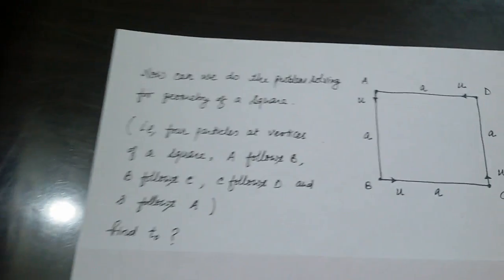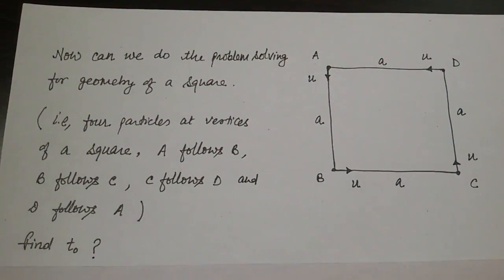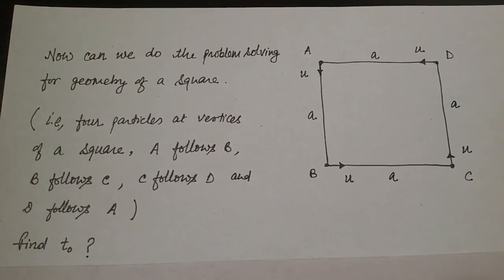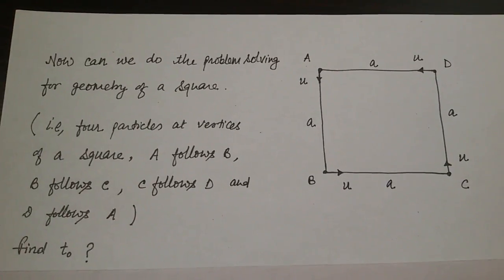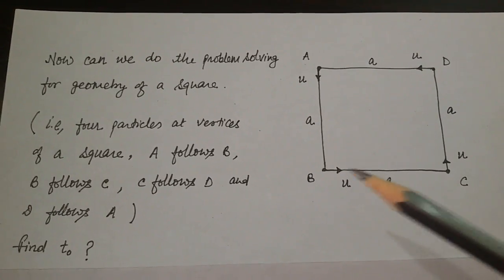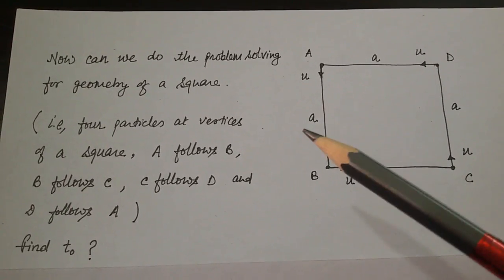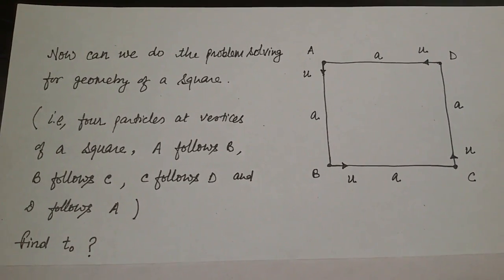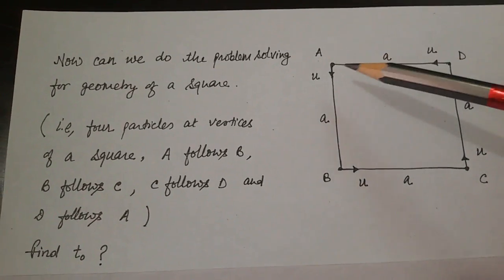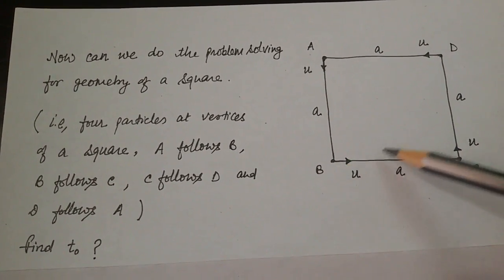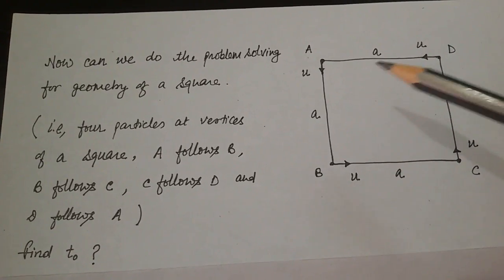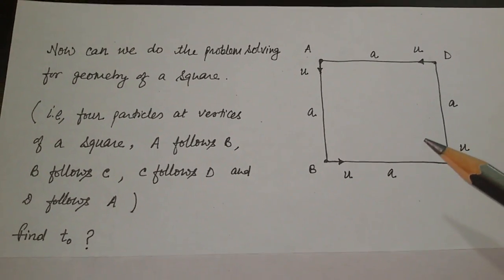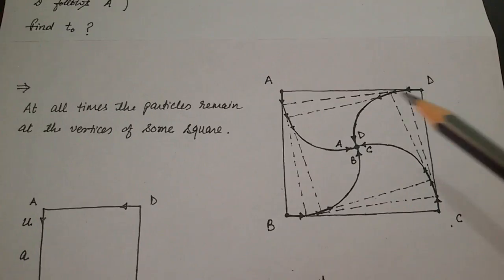Now dear students, the way we solved the regular figure, the equilateral triangle, can we do it for a square? That means 4 particles, A, B, C and D. It is an absolutely similar situation, side is A. So the way it happened for a triangle, can we say that A will be moving something like this, B like this, C like this, D like this, because A follows B, B follows C and so on. It is the absolute same situation for the square. Can we similarly say that this thing will happen, right?